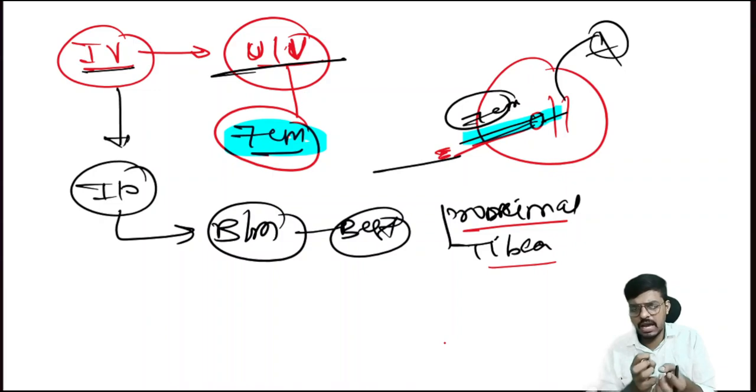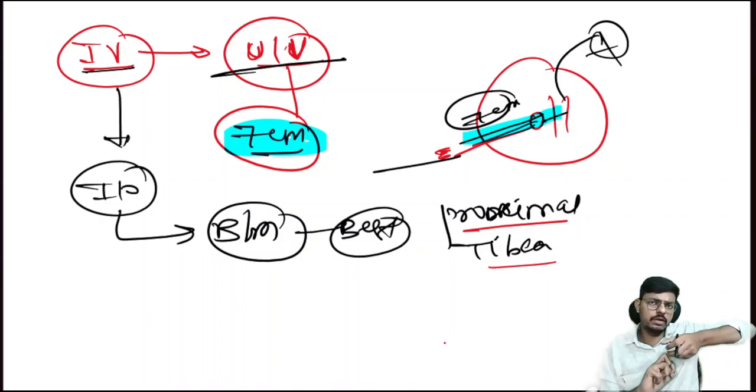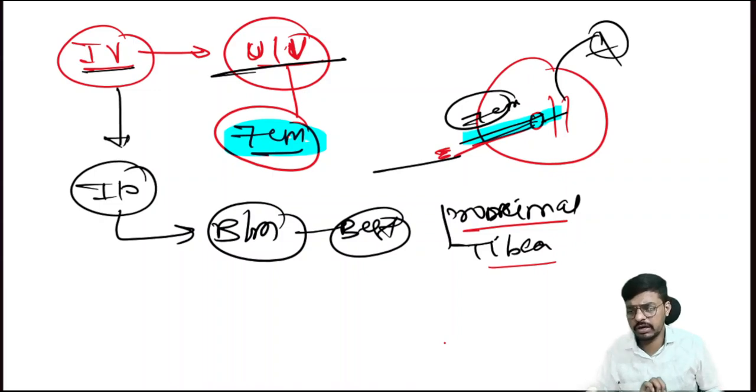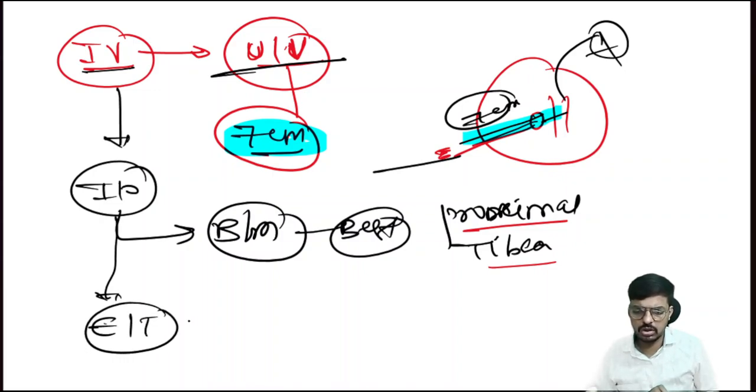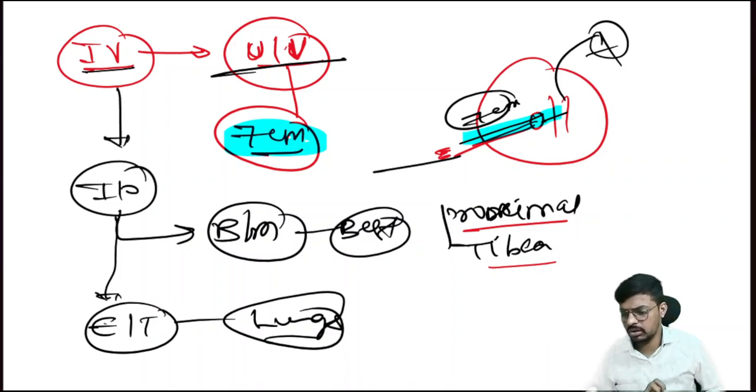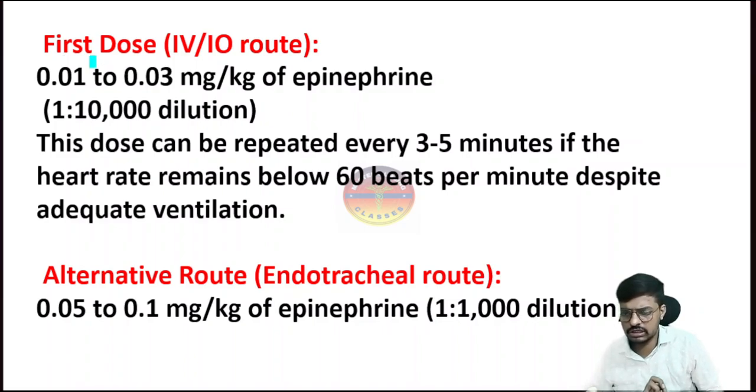The bone marrow has a very high blood supply. It absorbs the drug suddenly and takes it to the heart easily. The second best route is the IO. If this is also not possible, the third best route is the endotracheal route, where we administer the epinephrine directly into the lungs. So make a note of this one. Take a screenshot of this one.